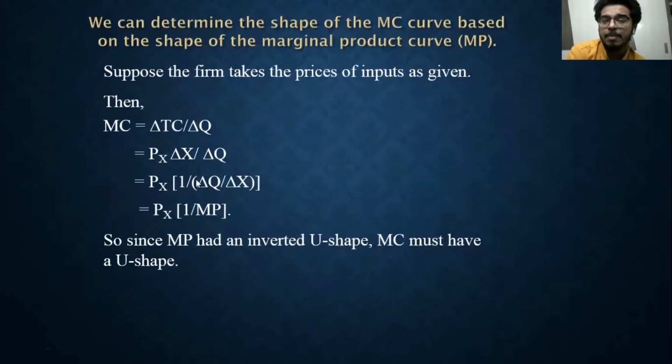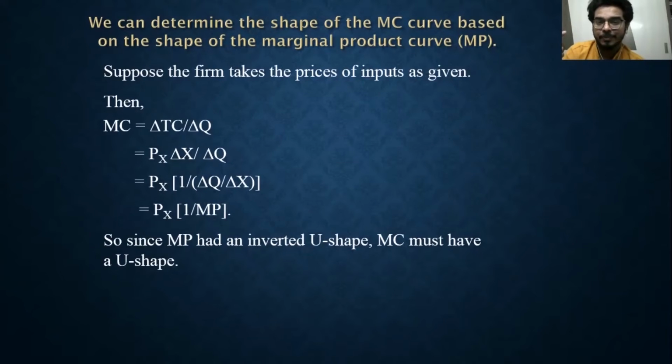The same thing happens: marginal cost is the change in total cost divided by the change in quantity. And total cost, if you remember, is the price of X, that is the price of the variable input, multiplied by the number of variable inputs, and Px is constant. So if you are taking a derivative, this Px comes out. So delta total cost is Px times delta X.